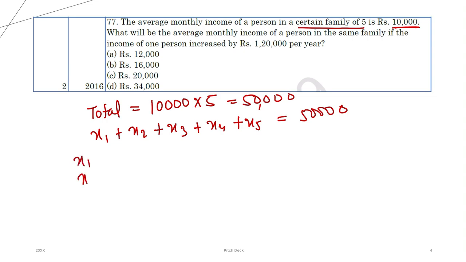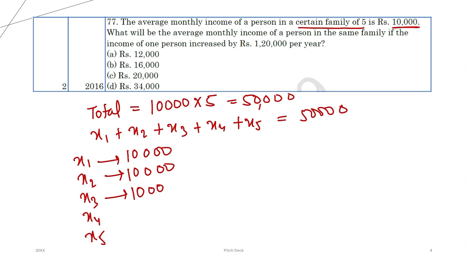Can we not say that suppose x1, x2, x3, x4 and x5 are 5 people, each earning a salary of 10,000. This is also the same thing. This is what we have shown in the Virat Kohli example. That suppose the average of a 5-member family is 10,000. Then this means that each person is earning 10,000 rupees. So if you do the sum this way or the other way, you are going to get the same total. So let's suppose the 5 people family, their each earning is 10,000.